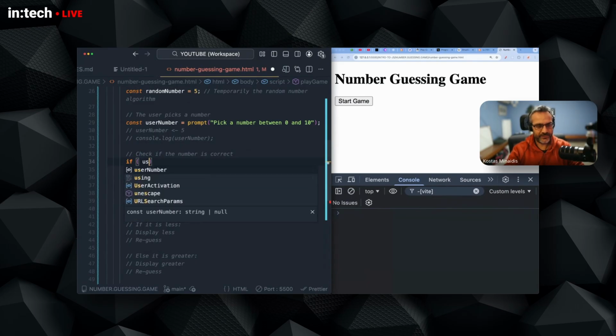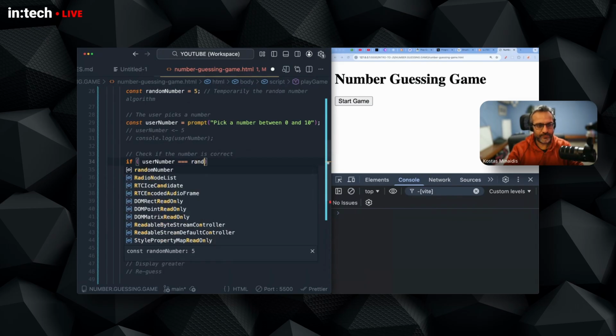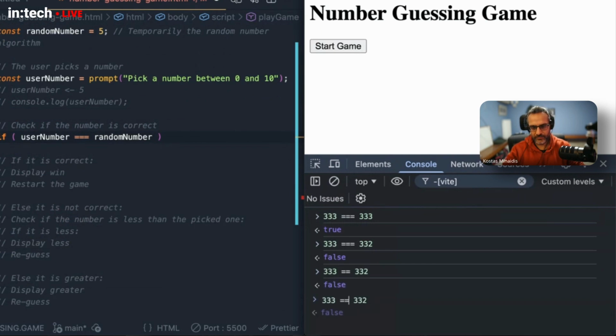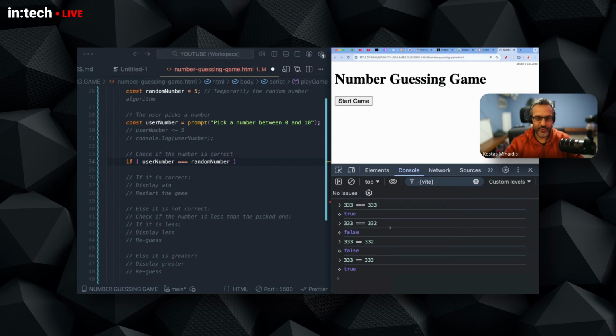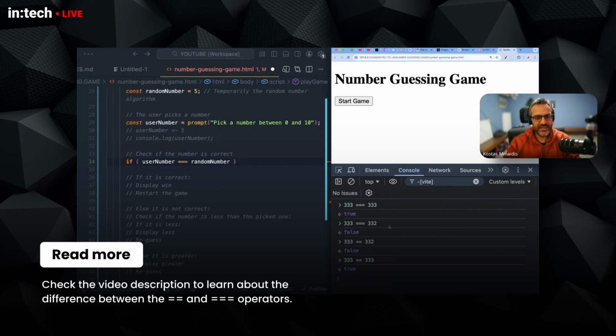So if user number, and now the equality operator, when we want to check whether 2 things are the same, there are 2 operators, this one and this one. Both are checking whether 2 values are the same. In here, I can say 3 equals 3, this is true, but this is false. Both of these work. Now, you might be wondering what's the difference between the two. I'm not going into the difference right now, but there is. They're not doing exactly the same thing.